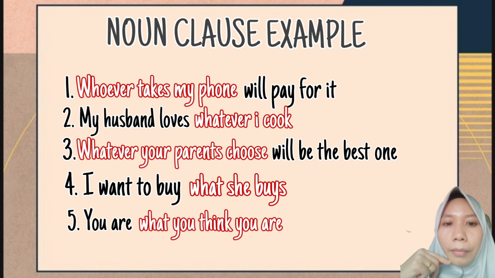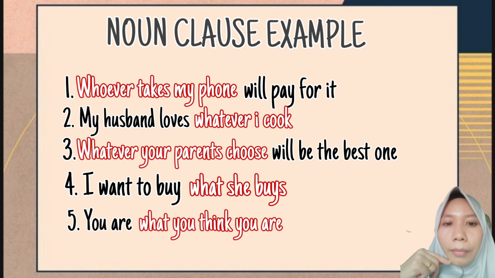I is the subject of the noun clause and cook is the verb of the noun clause. In this sentence, the noun clause functions as the object of the sentence. Because I don't want to mention the name of the dish, I just replace the name of the dish with the noun clause, whatever I cook.